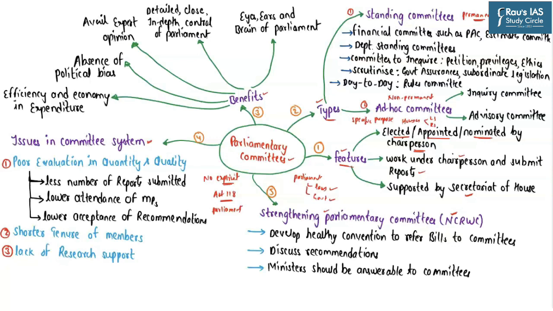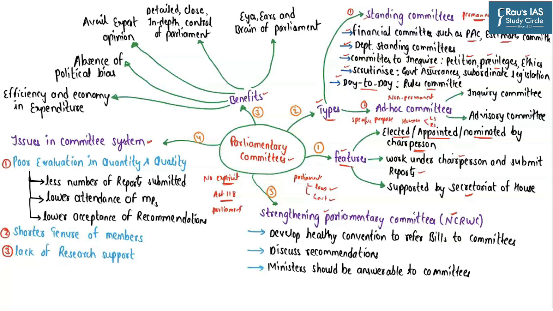So if you look at the standing committees, depending upon the purpose for which they are set up, you have the financial committees, departmental standing committees, and parliamentary committees to inquire, for example, the Parliamentary Committee on Petitions, Privileges, the Ethics Committee. Some committees scrutinize and ensure the government's control, for example, the Parliamentary Committee on Government Assurances, Committee on Subordinate Legislation, and so on. And then we have certain parliamentary committees to look after the day-to-day management of the houses. For example, we have the Business Advisory Committee, the Rules Committee, and so on.